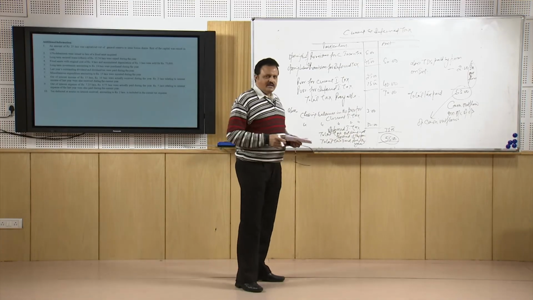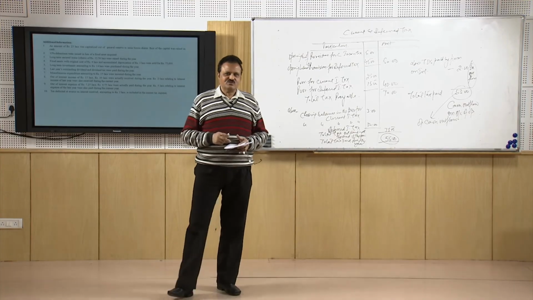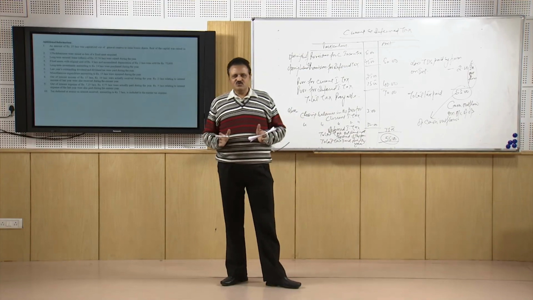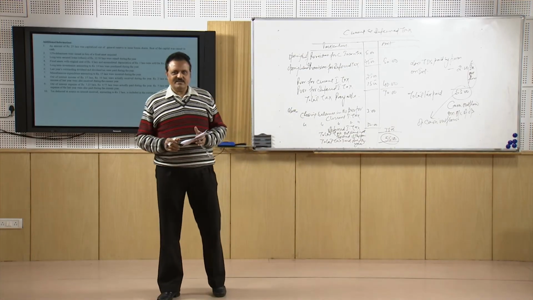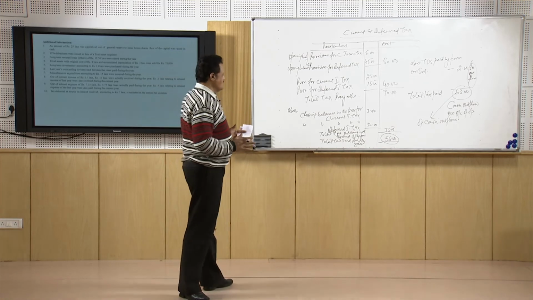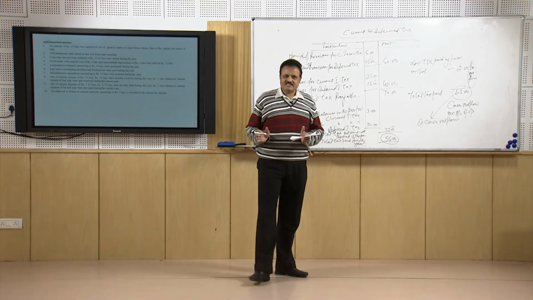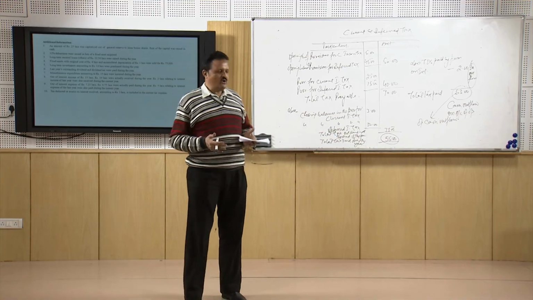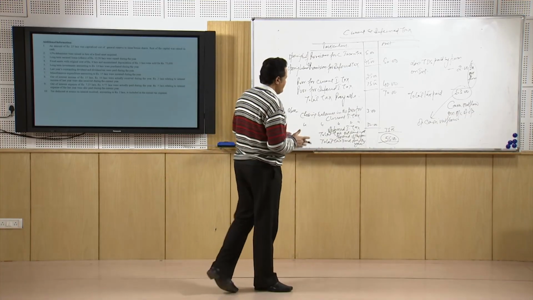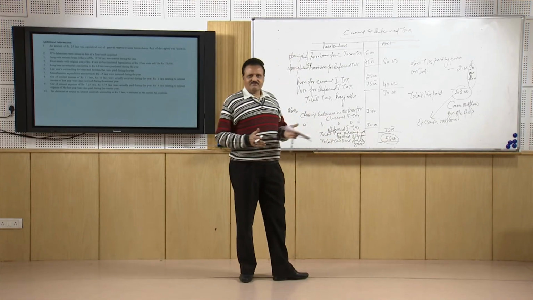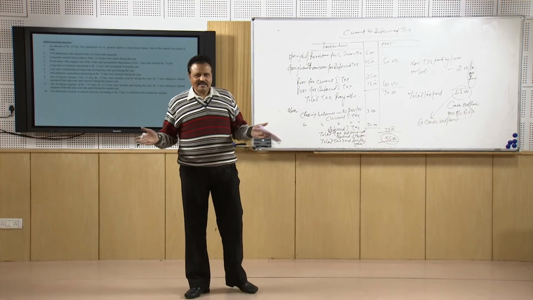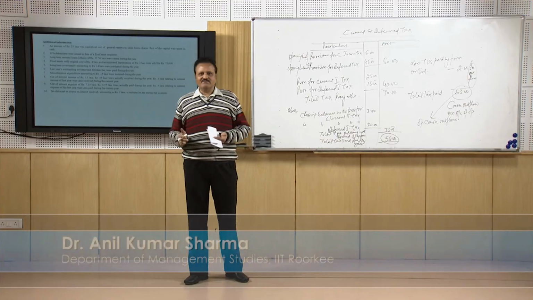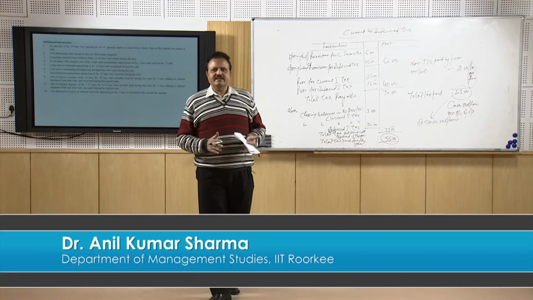Before preparing the final cash flow statement we will have to prepare all the schedules, and then the total amount worked out on all these schedules will be taken to the final cash flow statement. The balance which works out in the final cash flow statement will be tallied with the closing balance of cash in the balance sheet, and then we will find out how this cash flow has taken place and how the closing balance given in the balance sheet is equal to what we worked out in the final cash flow statement. So, both the amounts will tell us, and we will verify how cash flows in and out of the firm on account of the three different activities: operating, investing and financing activities.